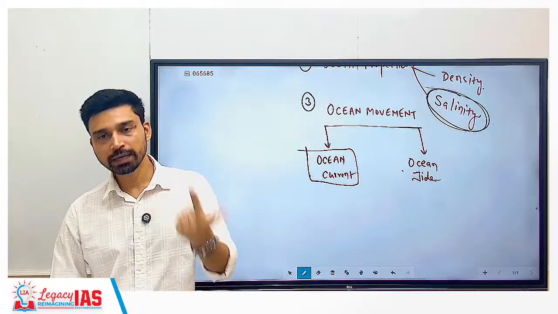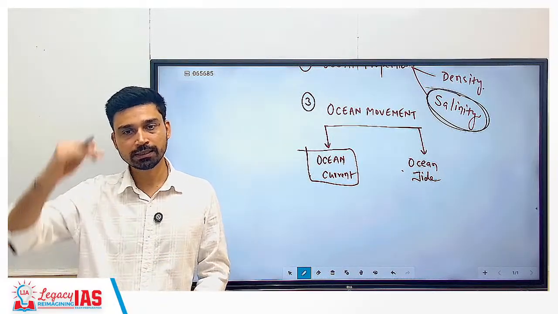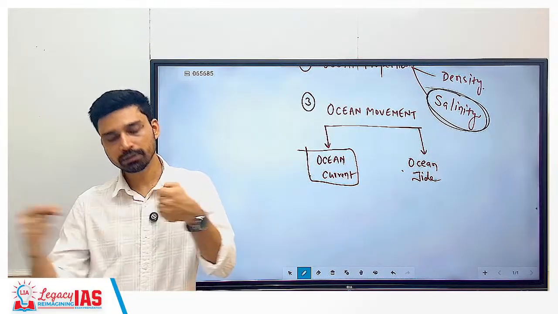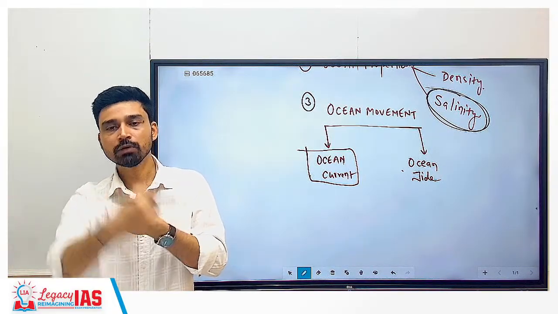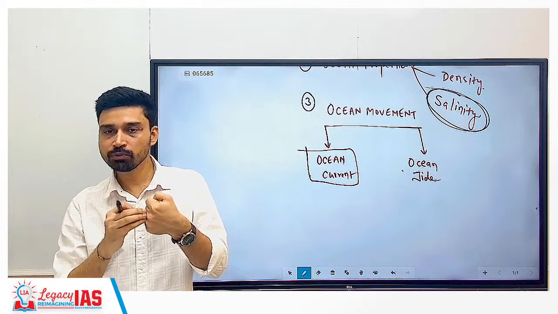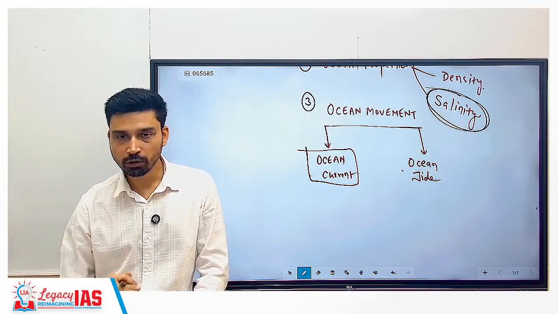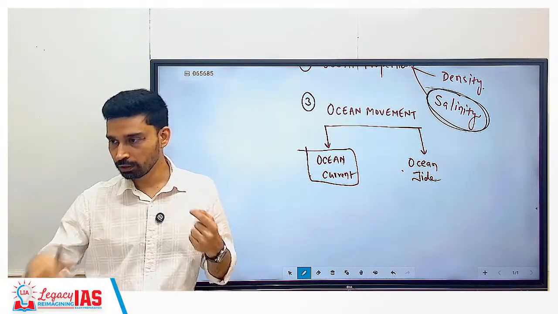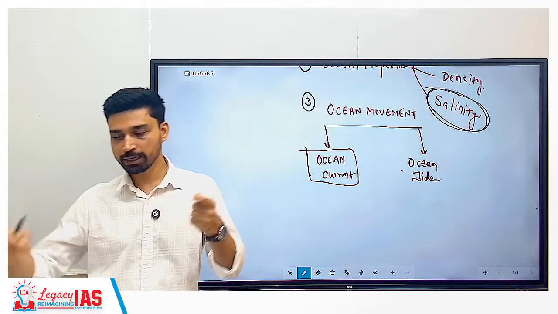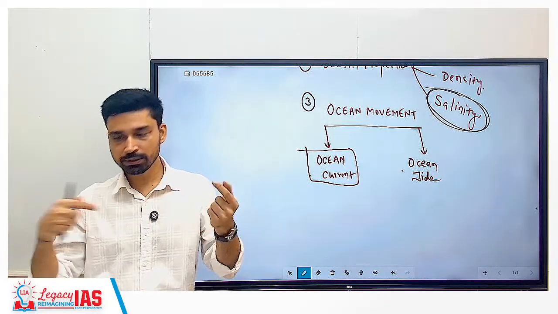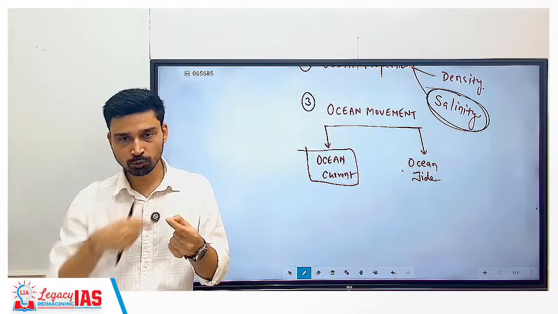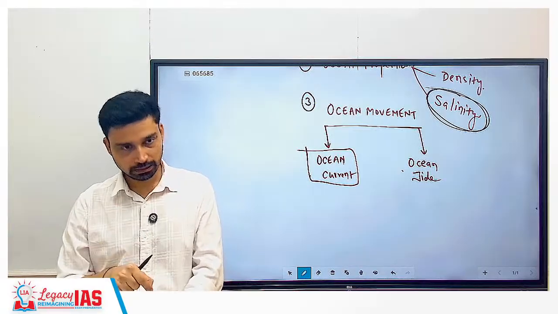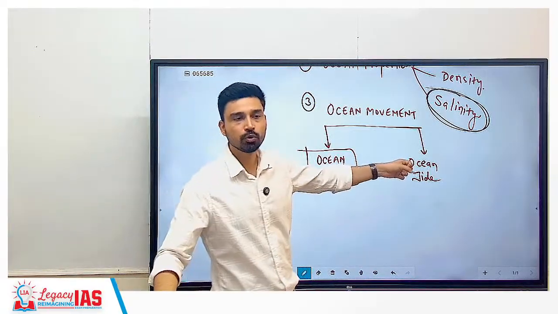And if you are present around that area near the coast, what would we see? Rising of the water level. If suppose the moon moves here, in that case what will happen? Here water will fall down and here water will rise again. So here you see a falling of water level, and at the other place people will see a rise of water level. So this keeps going on. Overall, you can imagine that as the earth rotates, different parts of the earth come under the moon. So you have a kind of water bulge that keeps moving around the earth, and this is what we call ocean tide.